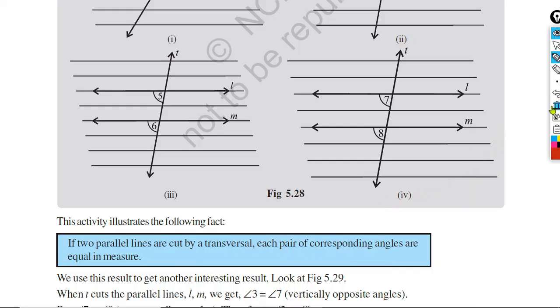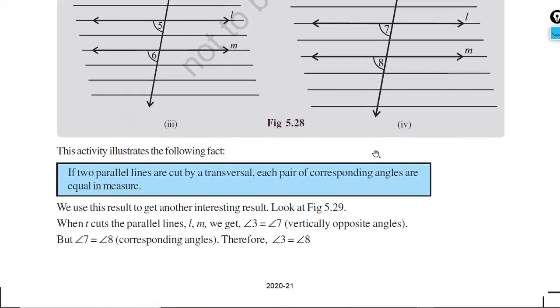Therefore, we can write here in this case angle 7 is equal to angle 8. In this case, angle 5 is equal to angle 6. Okay? Now we will move to another part.